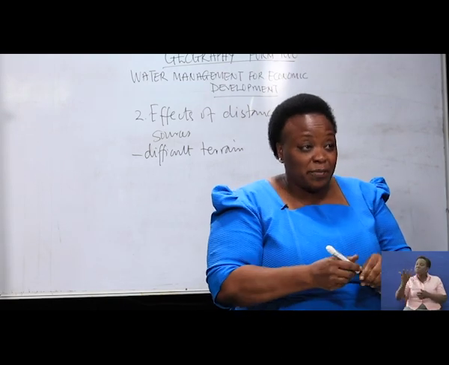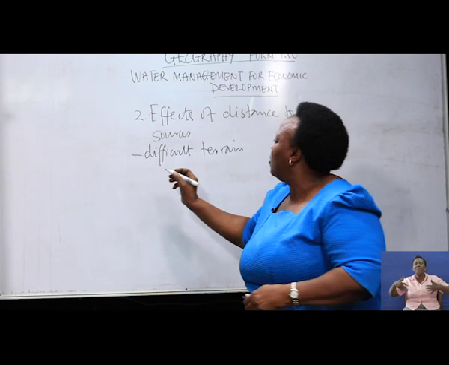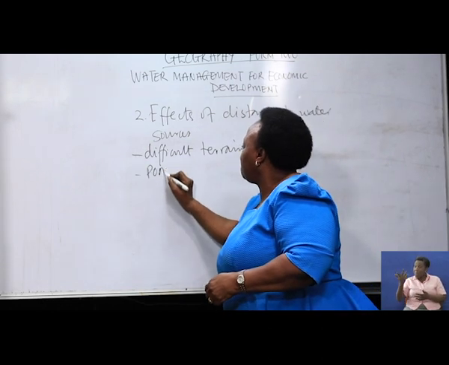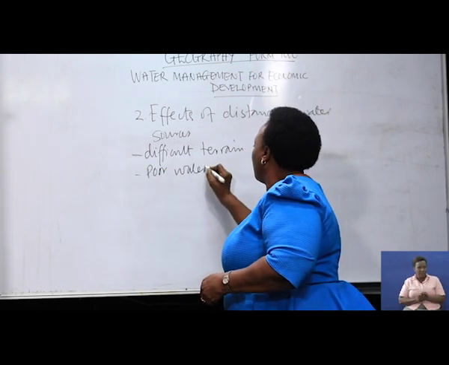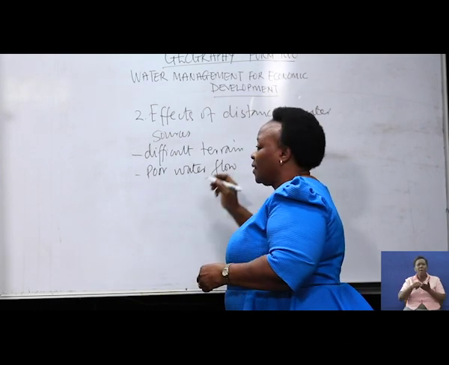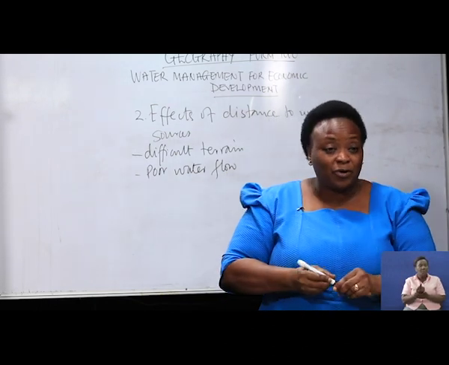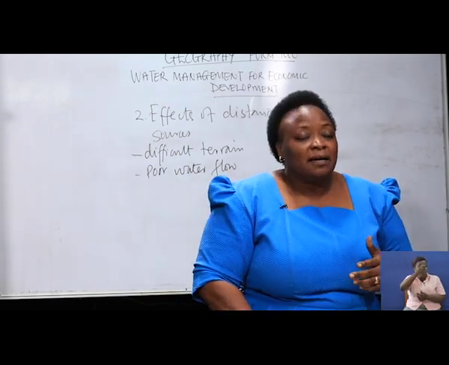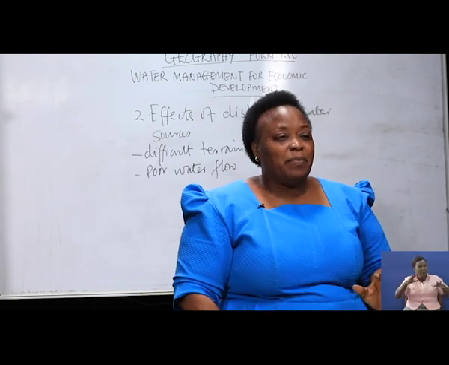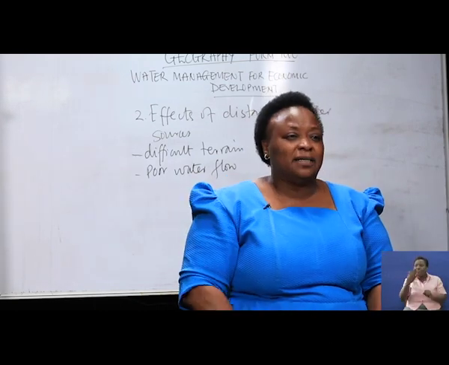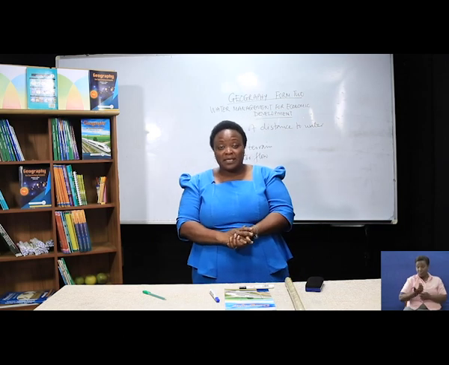Another problem coupled with that is poor water flow. If I say poor water flow, it means that in rural areas, in places where there is no tap water, mostly they have to fetch water from wells or ponds or other places.